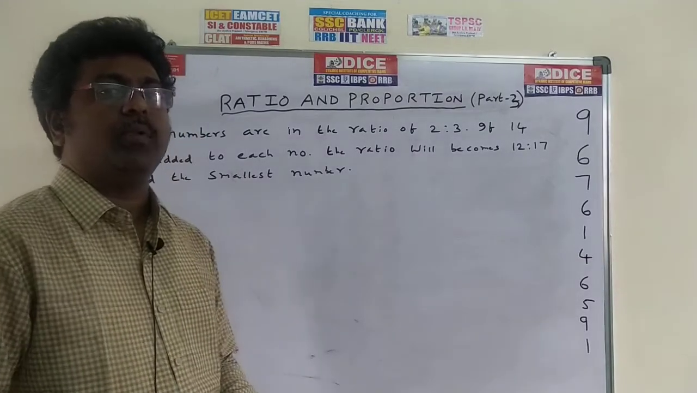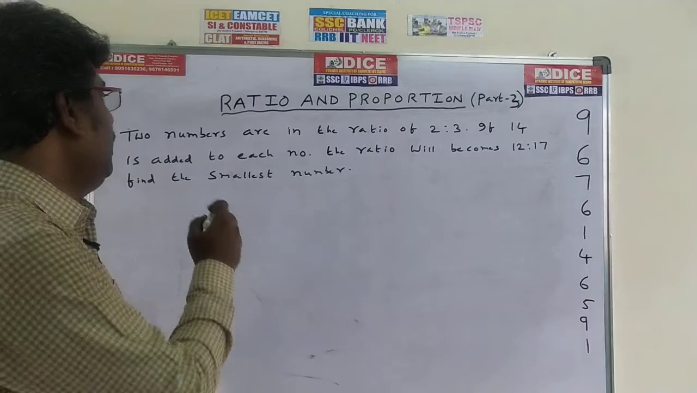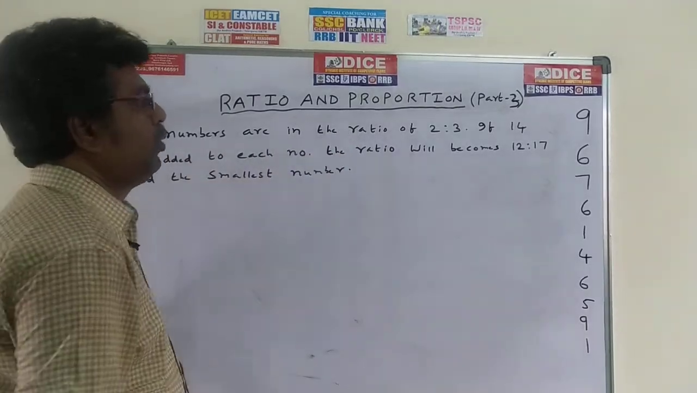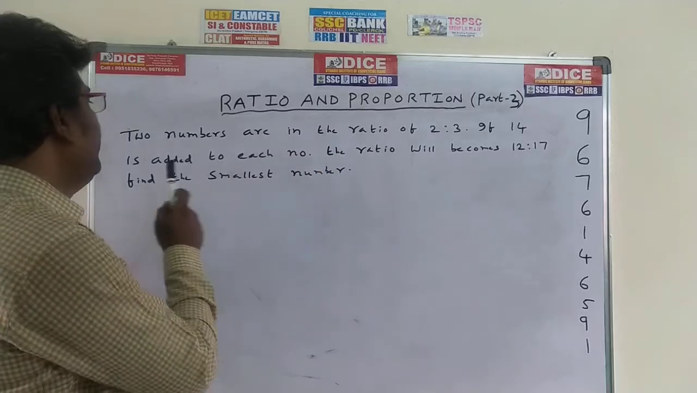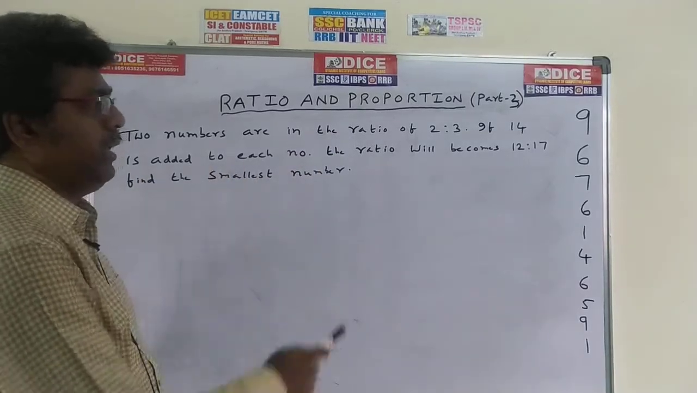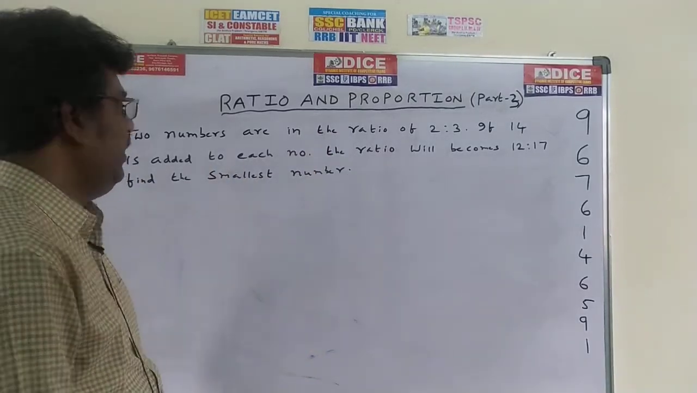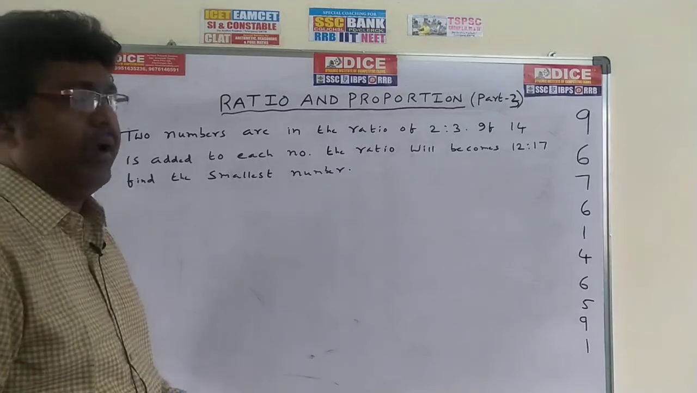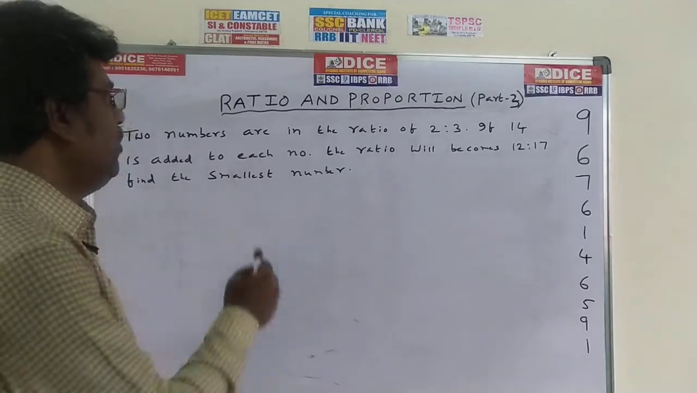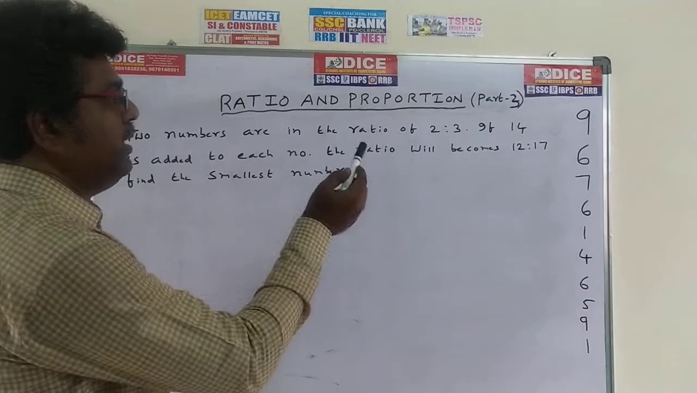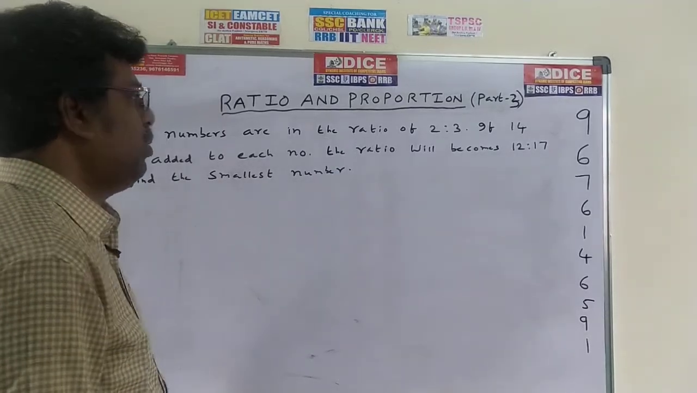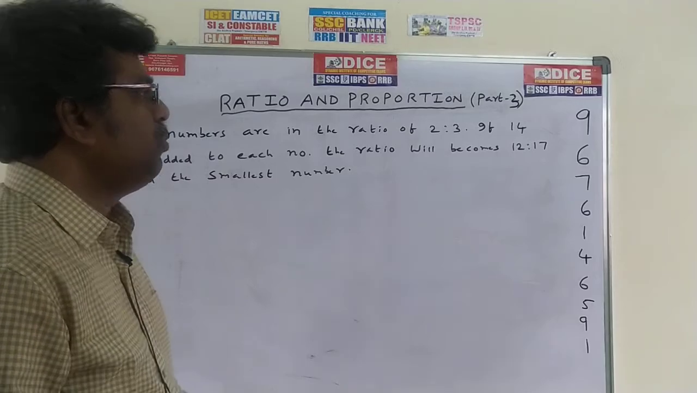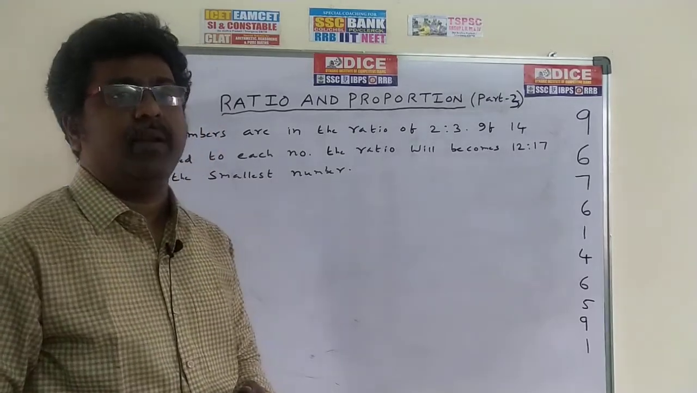Okay, now come to the next new model. Two numbers are in the ratio of 2:3. If 14 is added to each number, the ratio will become 12:17. Find the smallest number. In this model also we can do the general method first, then we can go for the shortcut.